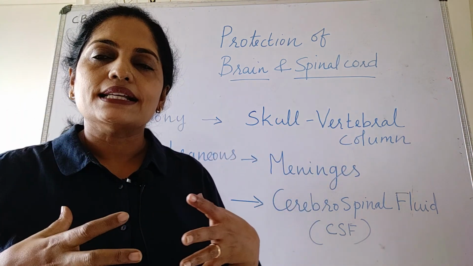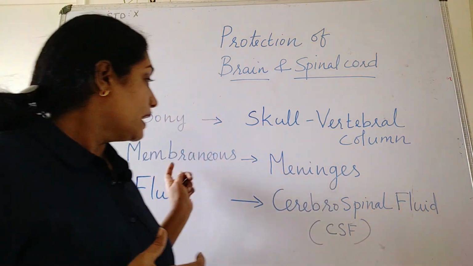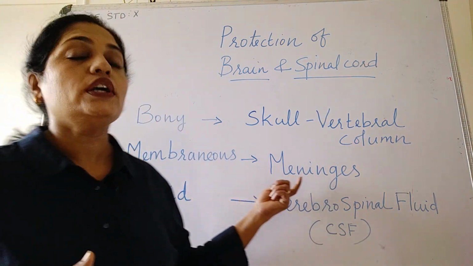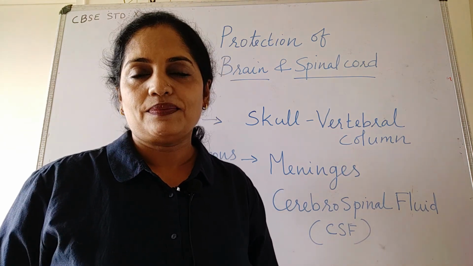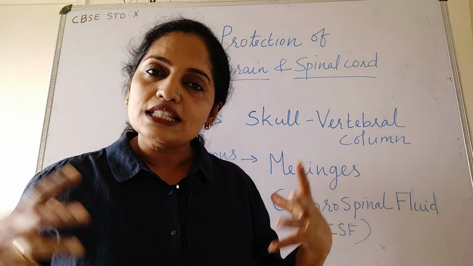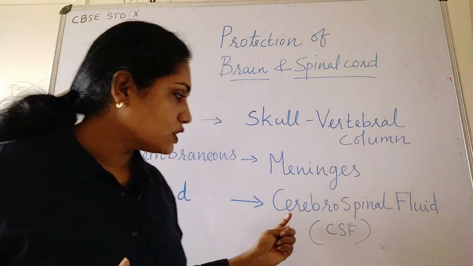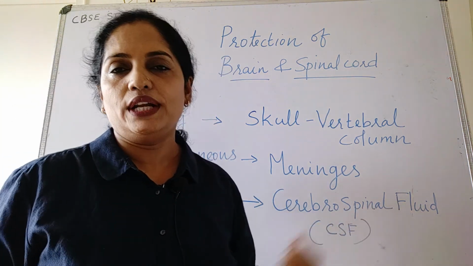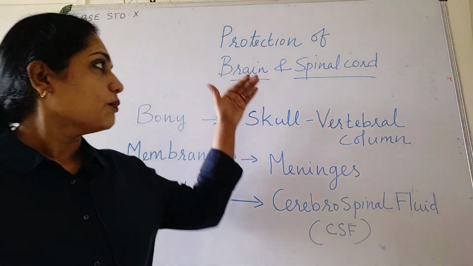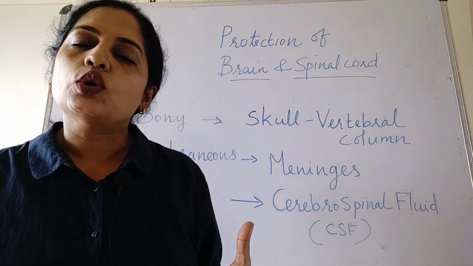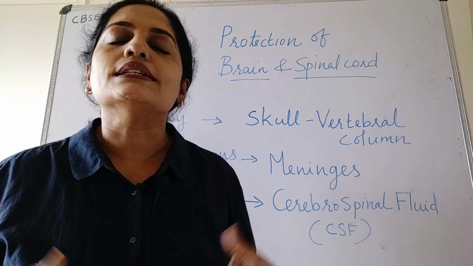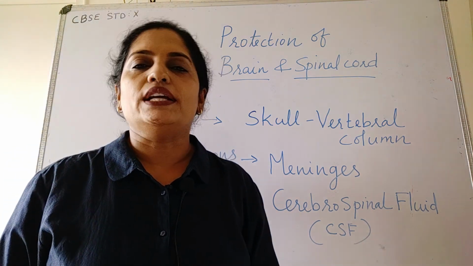Just inside the skull, we can see a membrane. That membrane is called meninges. Meninges is a three-layered membrane. That membrane is filled with a fluid. That fluid is called cerebrospinal fluid. All these protective structures protect the brain and spinal cord from shock and other external injuries.